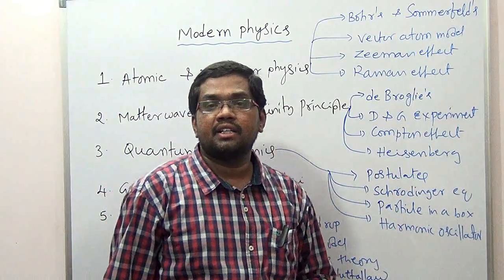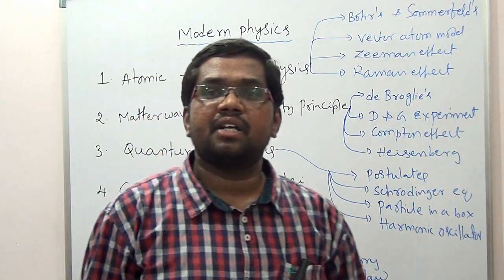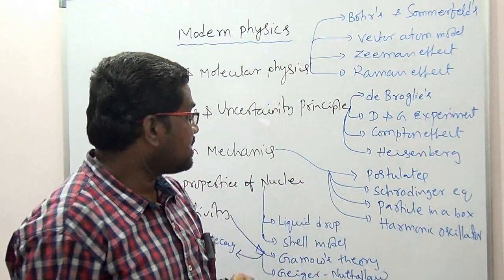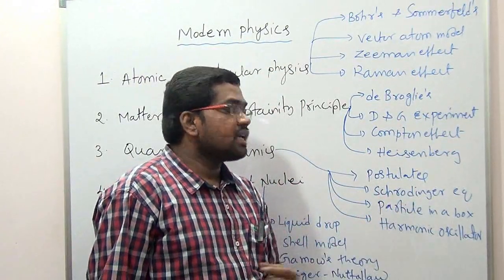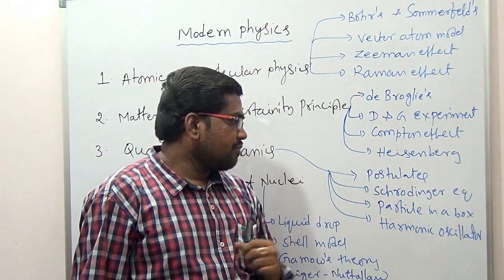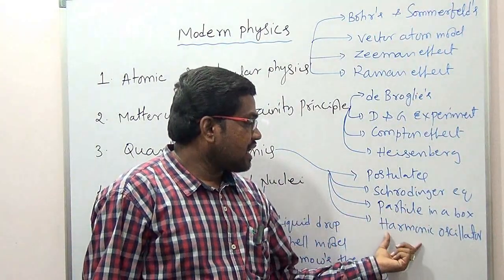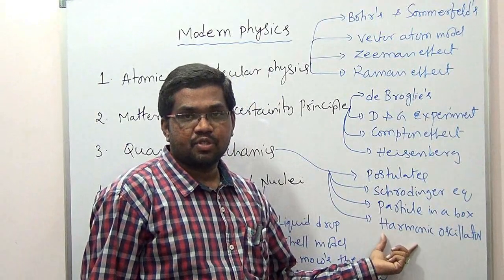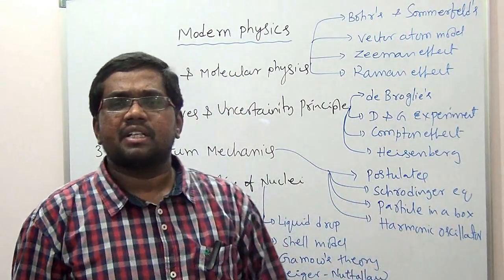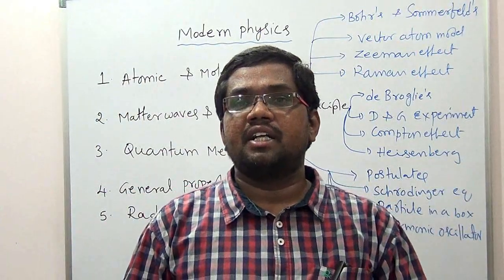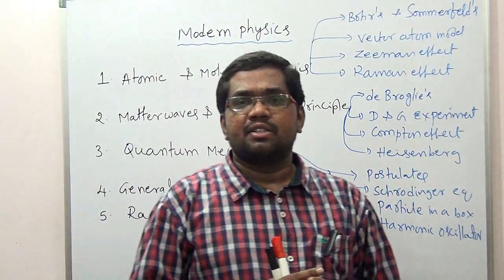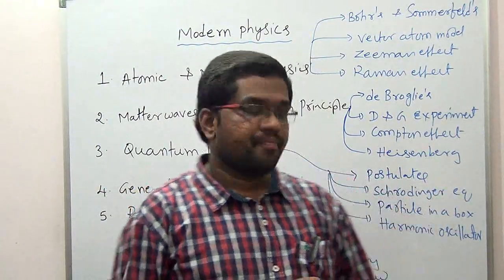Schrodinger's equation, both the time dependent and time independent equations, we will see. For applications of the Schrodinger equation, we will mainly take the example of a particle in a one dimensional box. Another one will be the harmonic oscillator. The particle in a box we will discuss completely, but the harmonic oscillator only qualitatively. We will try to avoid the entire derivations.